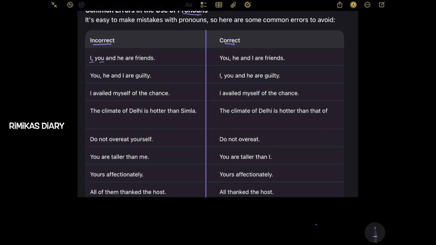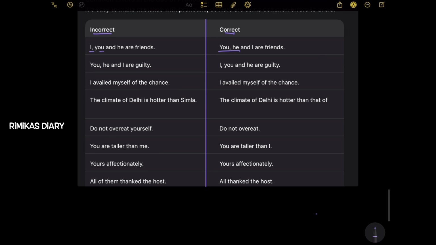You, he, and I are guilty; I, you, and he are guilty. So remember, if you're doing it in a polite way, you should use you and he first, like you, he, or she first. But if it's a mistake, you have to use I first.